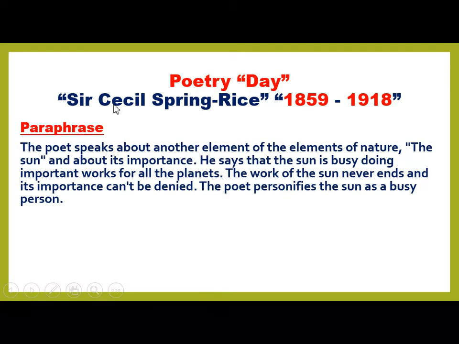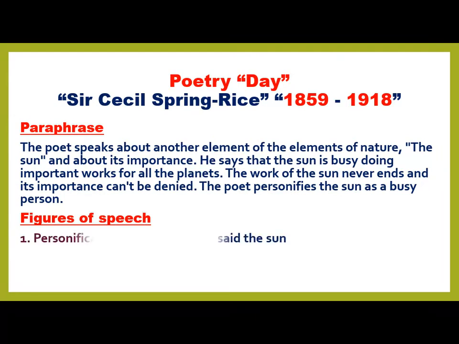The paraphrase is about another element of the elements of nature, the sun, and its importance. He says that the sun is busy doing important work for all the planets. The work of the sun never ends, and its importance can't be denied. The poet personifies the sun as a busy person.